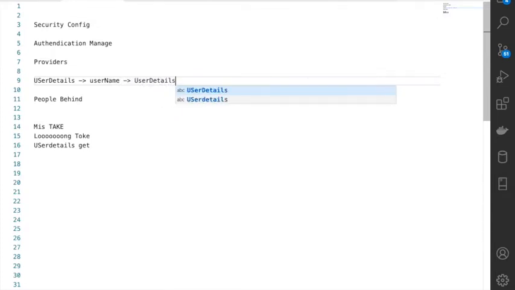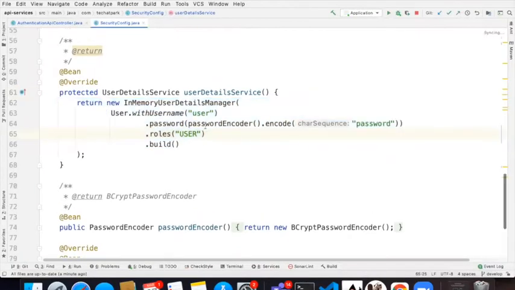In production, it might be coming from your databases. It might be a relational database, or it might be from the file system or whatever it is. But ultimately, a user detail service is responsible for providing users, and you can search based on the username. And this is what is going to be called every time you are hitting an authentication service. Now that's what you are seeing here. I have created a user with a hard-coded password, and he performs a role user.